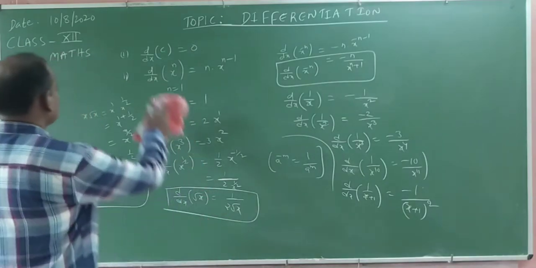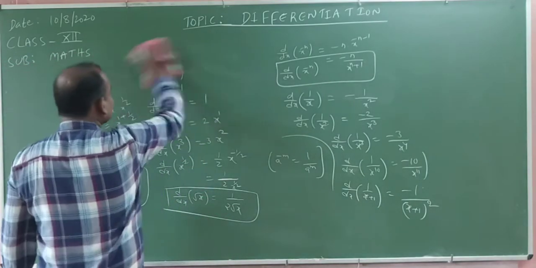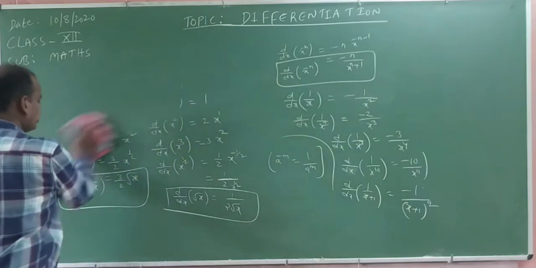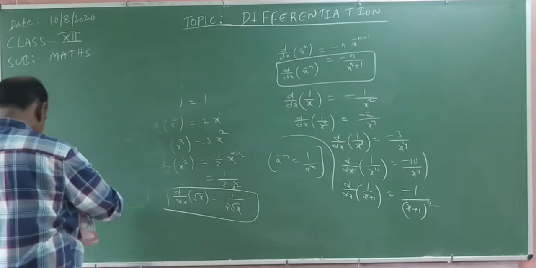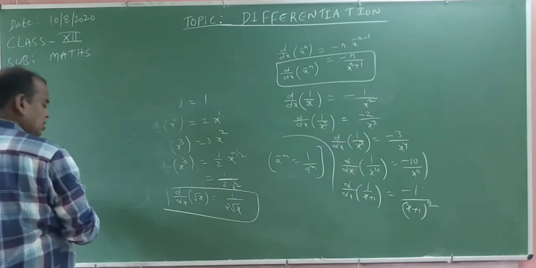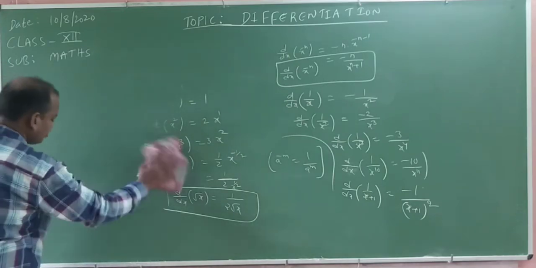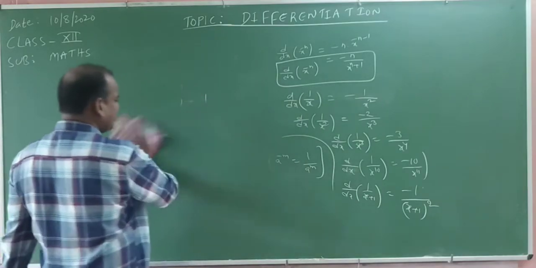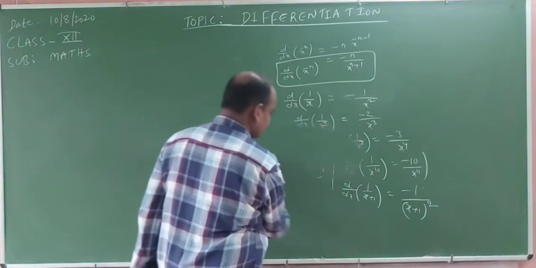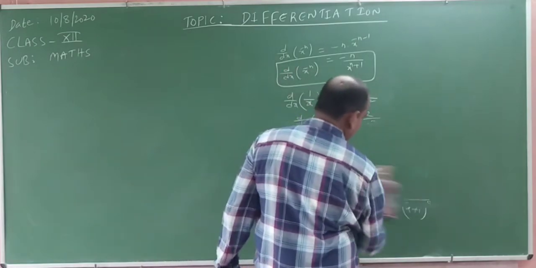Next one, the exponential functions. Find the derivative of exponential functions. Derivative of e power x. You know what is the formula of derivative of e power x? The derivative of e power x is equal to e power x. The derivative of a power x is equal to a power x into log a base e, logarithm of a to the base e.